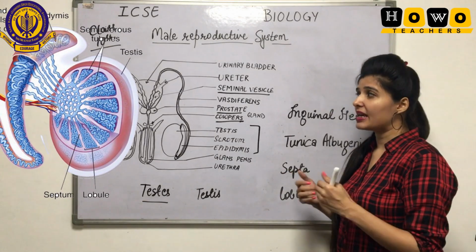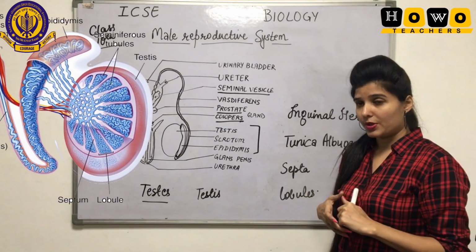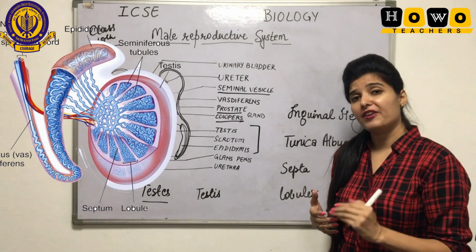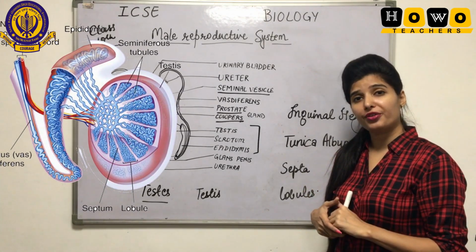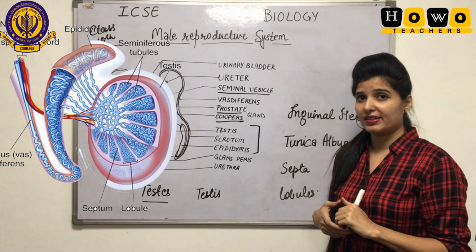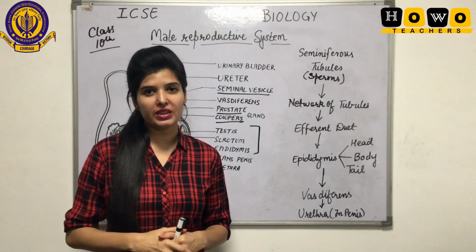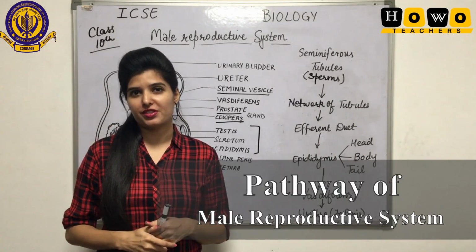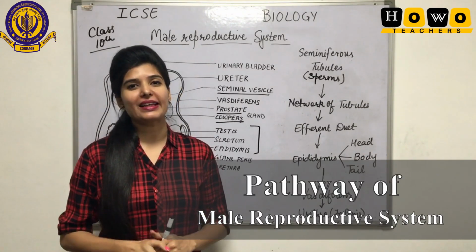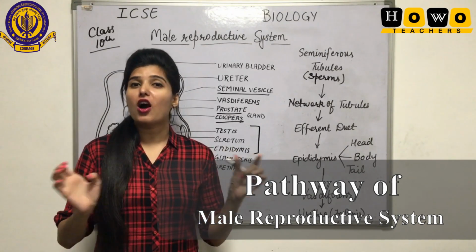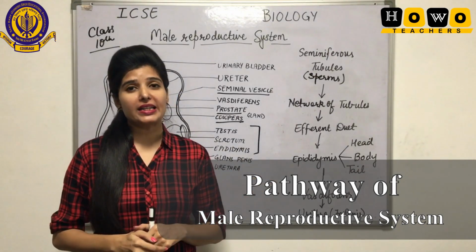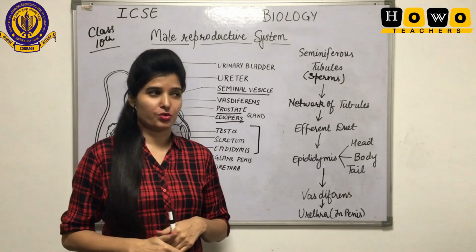As you can see in this diagram, septa is being shown, and each septa is having around 200 to 300 lobules present. Now one of the major questions is the pathway of male reproductive system. Students, this question can come in the form of arranging the following terms in proper sequence, or it can come in 2 or 3 marks question.